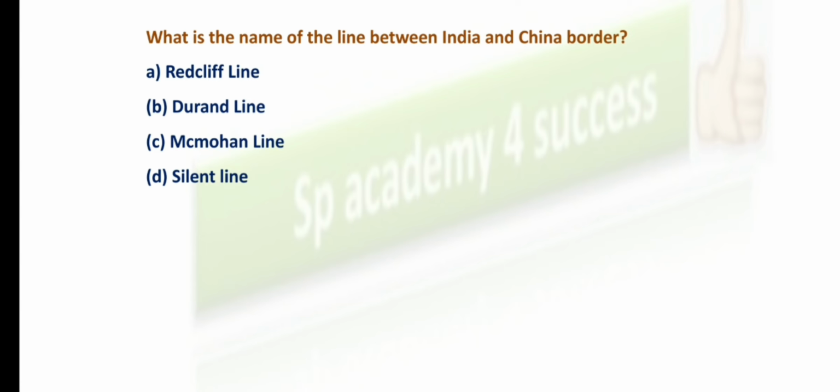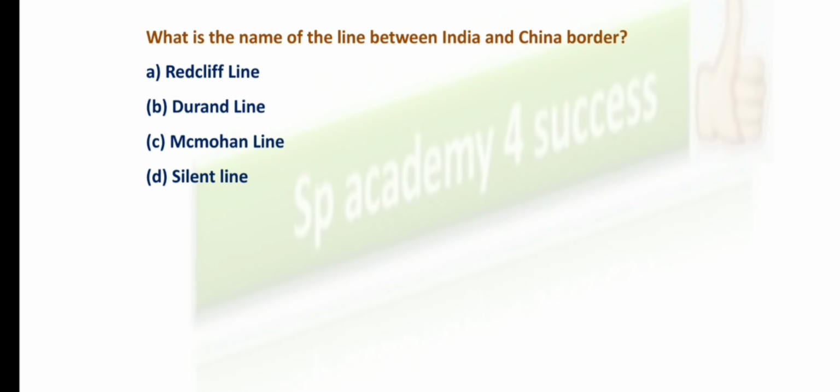So see the options here. Okay, Radcliffe line, Durand line, McMahon line and Siachen line. So you know that the answer for this is the McMahon line. So option C is the right answer for this. Clear? So let me give you a bit more explanation for this particular MCQ because it includes the other